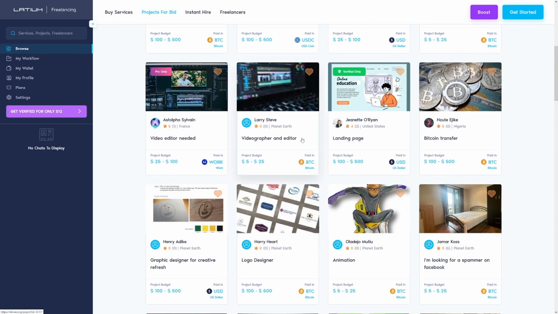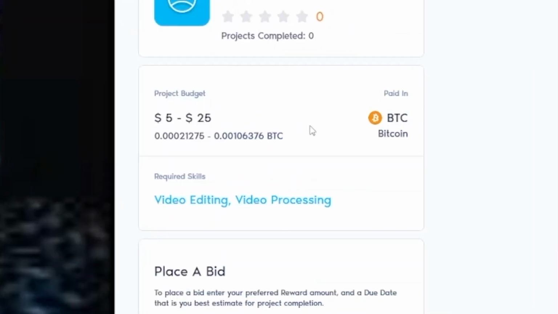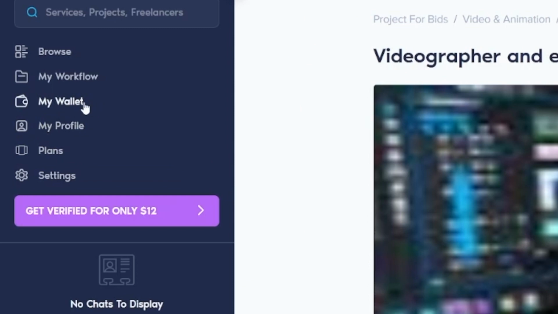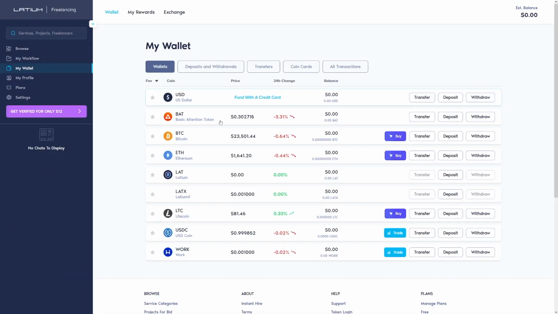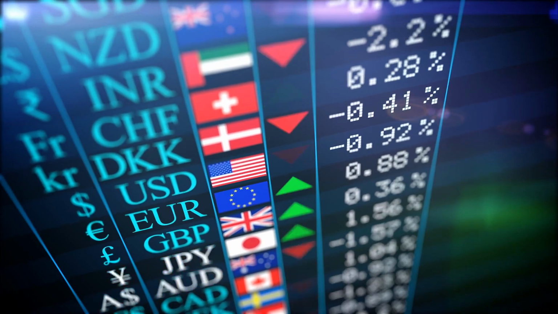And you don't have to worry if, for example, this guy pays you in Bitcoin, because if you get the money in Bitcoin, you have your wallet in here. Just check this out, My Wallet. When you click on that, you can easily transfer whichever currency you are working with. So for example, if that guy pays you in Bitcoin, you can just transfer that to US dollars by clicking on this button, and you can get that to your PayPal account or whatever else you are using. So basically, you can get any money, any currency, you just have to submit your work.